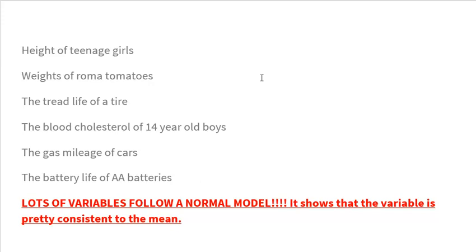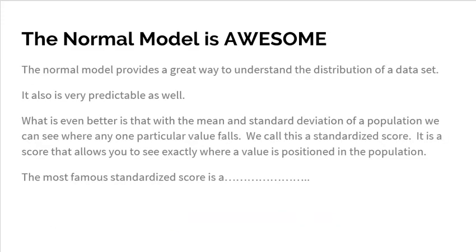So lots of variables follow the normal model, which is why it's so famous. And think about it. What this model shows for those variables is that they're pretty consistent to the mean, meaning most data is near the mean. All right, the normal model truly is awesome. It provides a great way to understand the distribution of a data set, and it allows us to have an even better way to predict or model a population distribution. Because it's so common, it's very predictable.